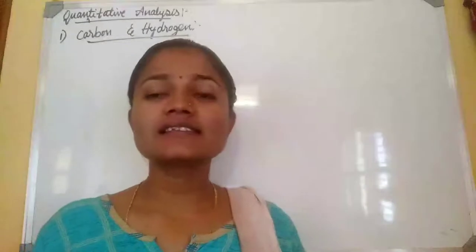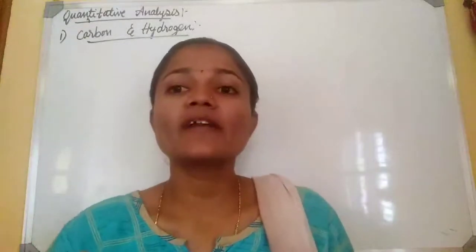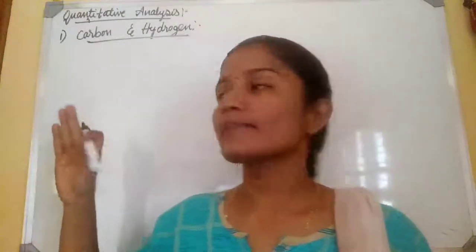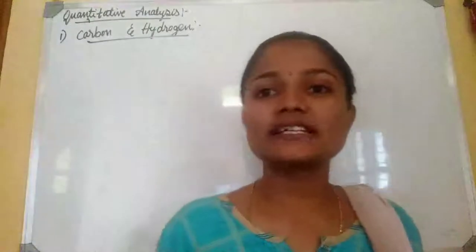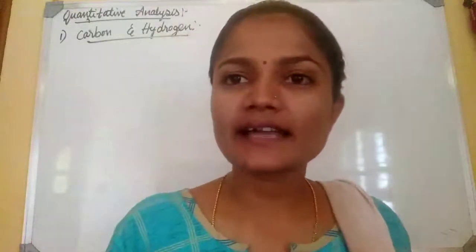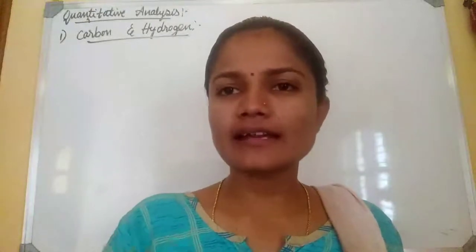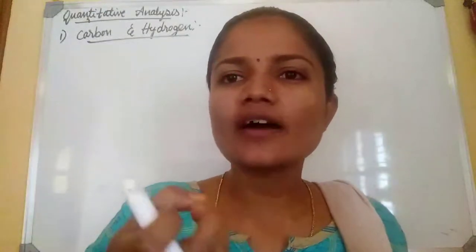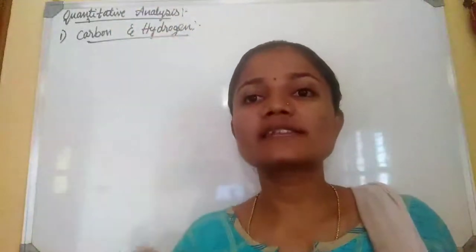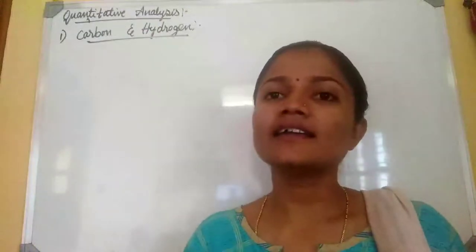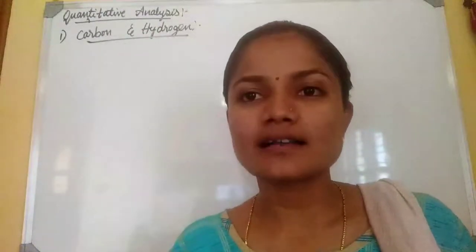What is the principle? How are we going to analyze the weight or percentage of carbon and hydrogen in a given substance? First we take some amount of the given organic compound. To that we are passing oxygen and copper 2 oxide.